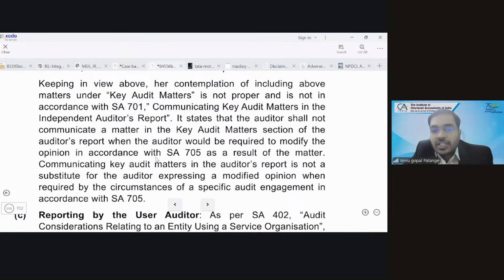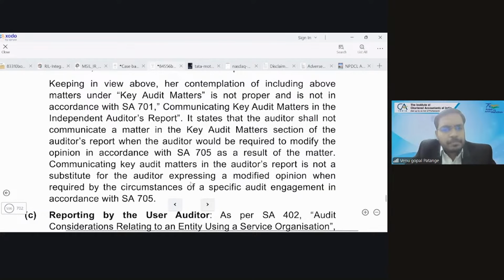The examiner is trying to tell you that although there is a misstatement appearing from the question, if I tell you key audit matter, will you write the answer as key audit matter, or will you go back and apply the fundamentals of assessing whether it is a misstatement or not? That was checked here. Clear? Any doubts here? Next.